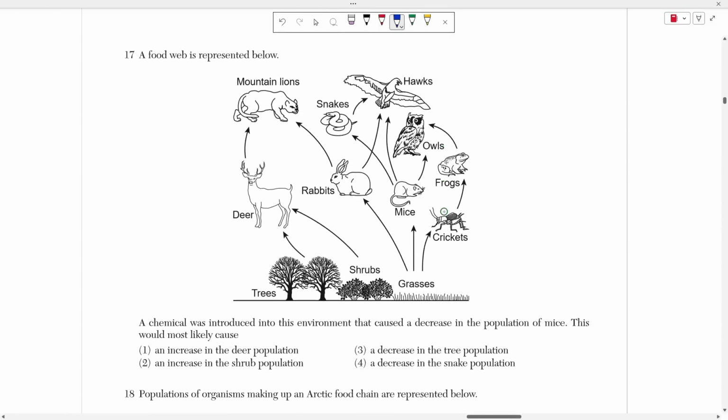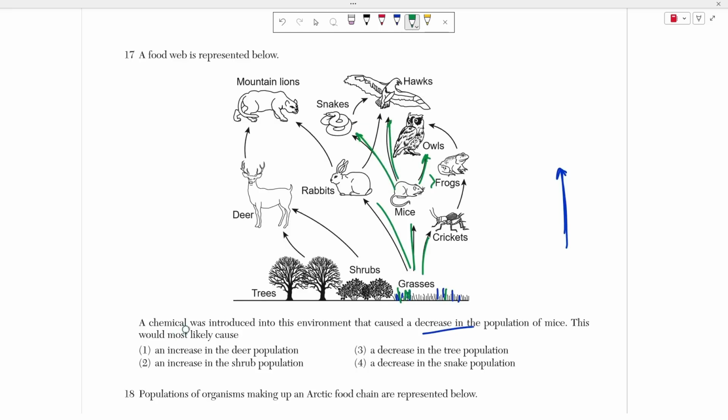Number 17 says that the food web is represented below. A chemical was introduced in the environment that caused a decrease in the population of mice. So the way that one of these diagrams works is any sort of arrow shows the flow of energy. So the flow of energy, or the flow of food, because food is energy, from the grass goes to the crickets, the mice, and the rabbits. So the rabbits, the mice, and the crickets take in the energy from the grass. Then, let's just focus on mice since it's asking about mice. Then the energy from the mice goes to the owls, to the hawks, and to the snakes, okay?